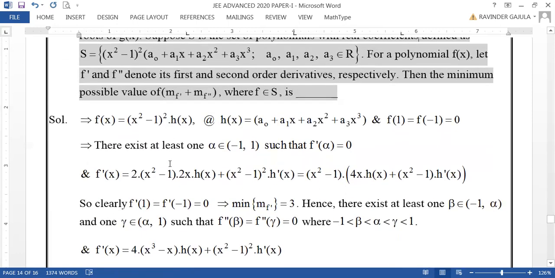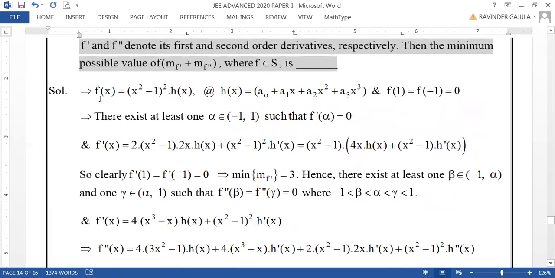Okay friends, now let us consider f of x as x square minus 1 whole square times h of x, where h of x is a naught plus a1x plus a2x square plus a3x cube. Because it is x square minus 1, it is very clear that f of 1 and f of minus 1 will be 0, whatever this h of x is. So this will be 0 for x equal to plus or minus 1. Hence I have taken the values of x as 1 and minus 1, so that f of 1 equals f of minus 1 equals 0.